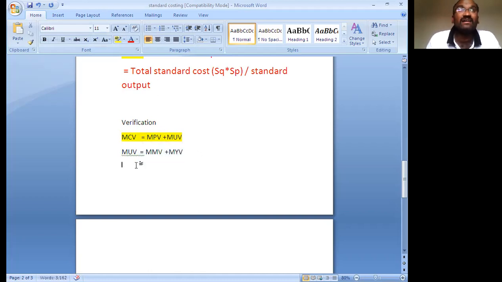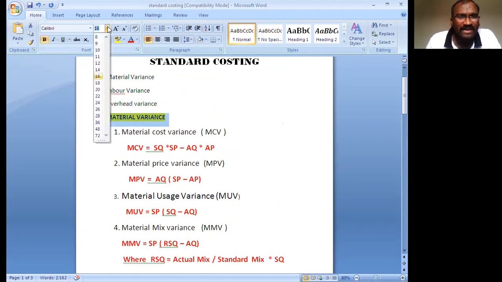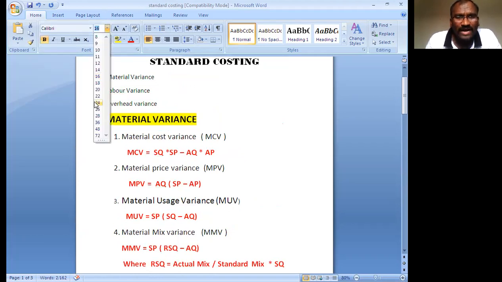So these two are verifications. To check whether your problem is correct or not, you verify these two formulas. Material cost variance equals material price variance plus material usage variance. Material usage variance equals material mix variance plus material yield variance. These are the 5 formulas in material variance related formulas. In material variance, there are a total of 5 formulas.